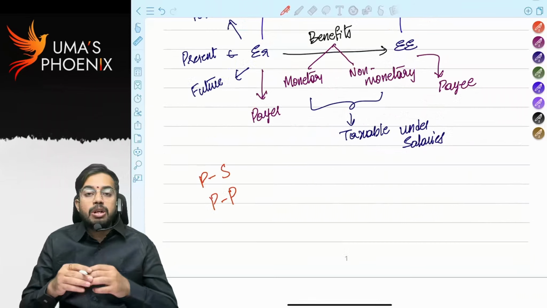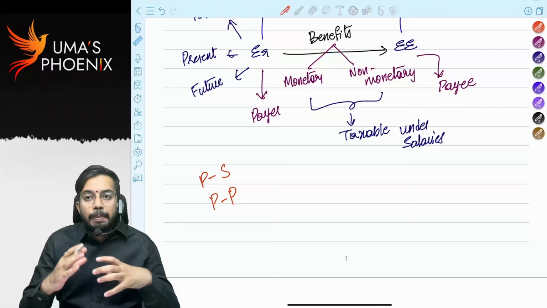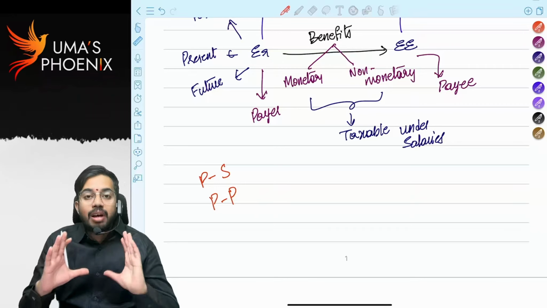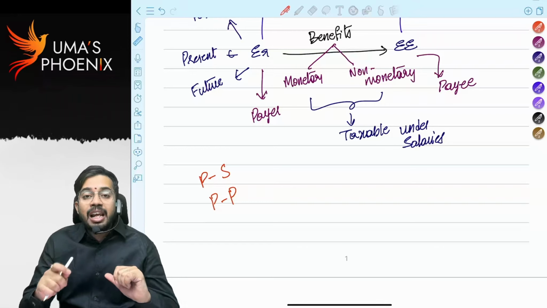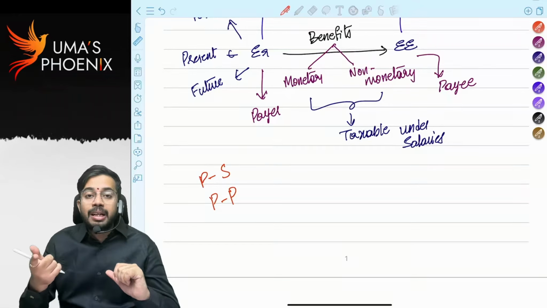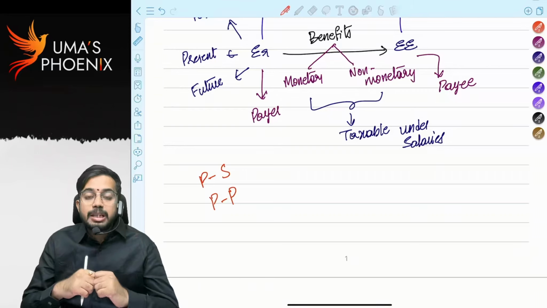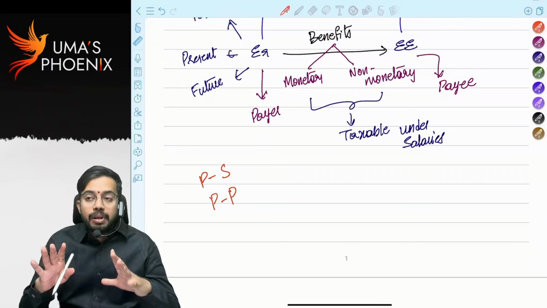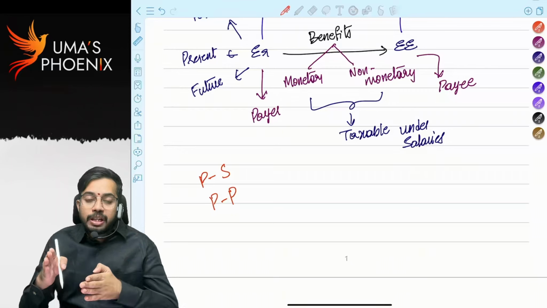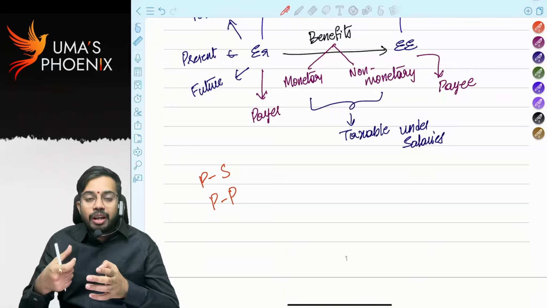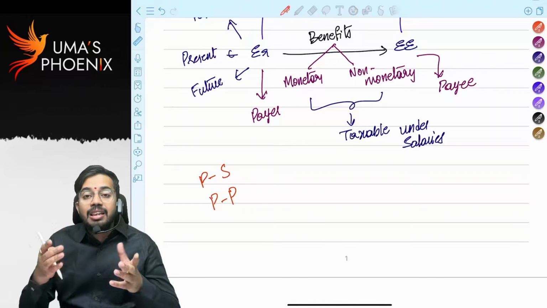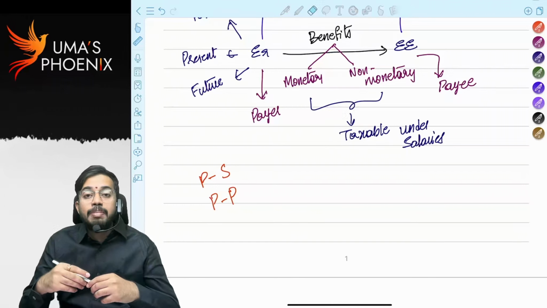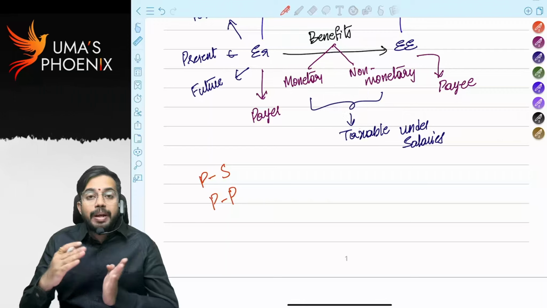In case of principal to principal relation, one party tells another party what work is to be done, but how that work is required to be performed is entirely at the discretion of the opposite person. That kind of relation we call principal to principal relation. Best example, the relation between doctor and patient. The patient will come to the doctor and tell his problem. How to treat that problem, how to cure that disease, is entirely at the decision of the doctor.